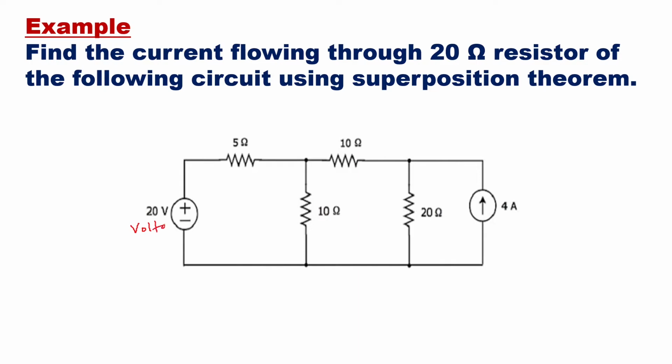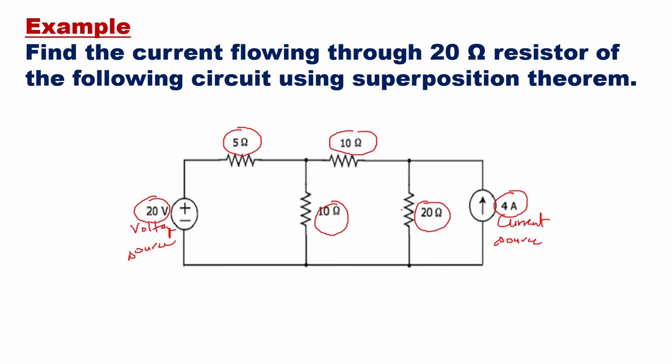This is a voltage source of 20 volt, and here you have a current source of 4 amperes, and this is the circuit where there is a resistance of 5 ohms here, 10 ohms here, 10 ohms here, and 20 ohms here. So according to the example, we have to find out the current flowing through the 20 ohm resistor. That is, through this, how much current is flowing.